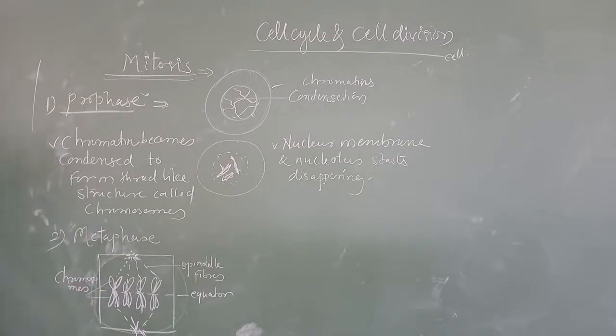These are the chromosomes. Okay, what else did I tell you? One is the equator, chromosomes, and spindle fibers.